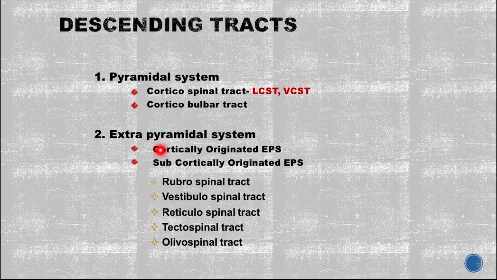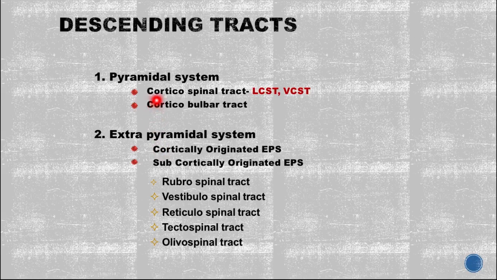The descending tracts coming from the cortex, the corticospinal and corticobulbar, mainly the corticospinal ones, decussate or pass to the opposite side at the pyramid formation within the medulla, right. That is the characteristic feature of the medulla.